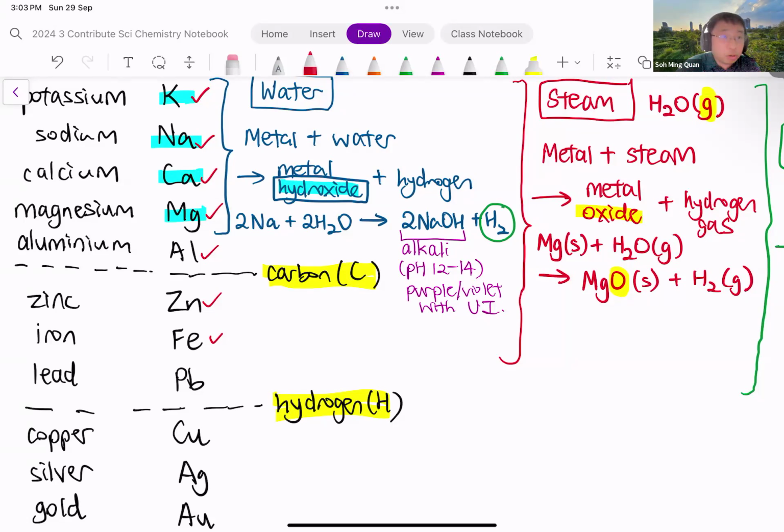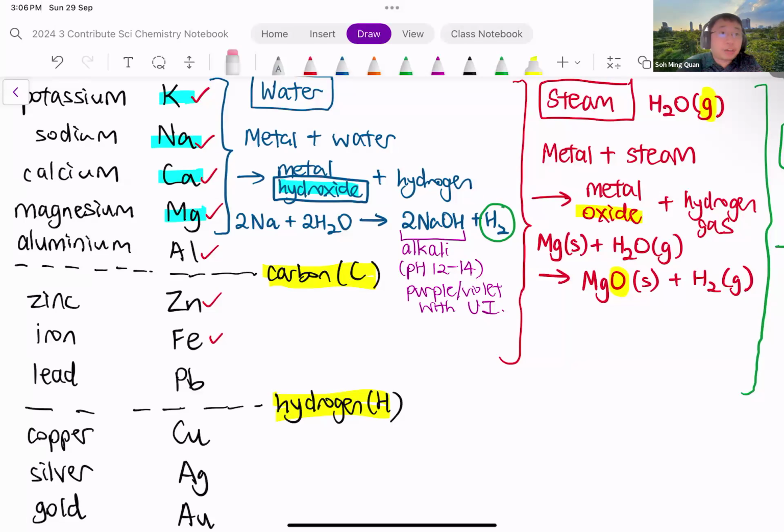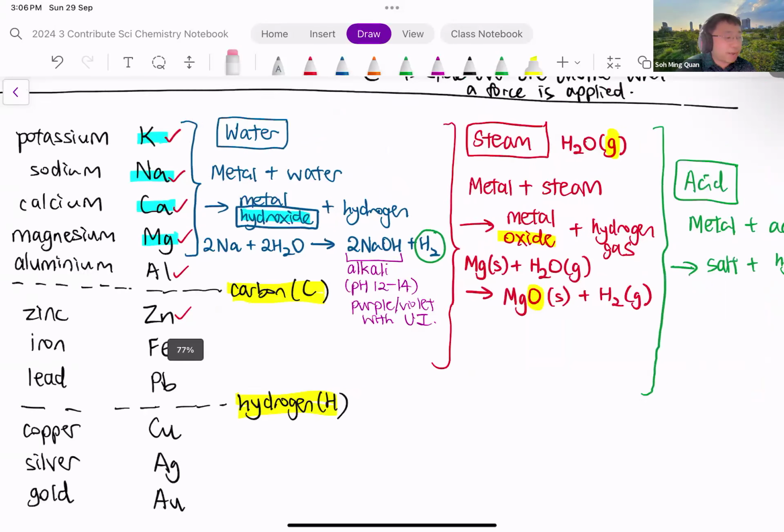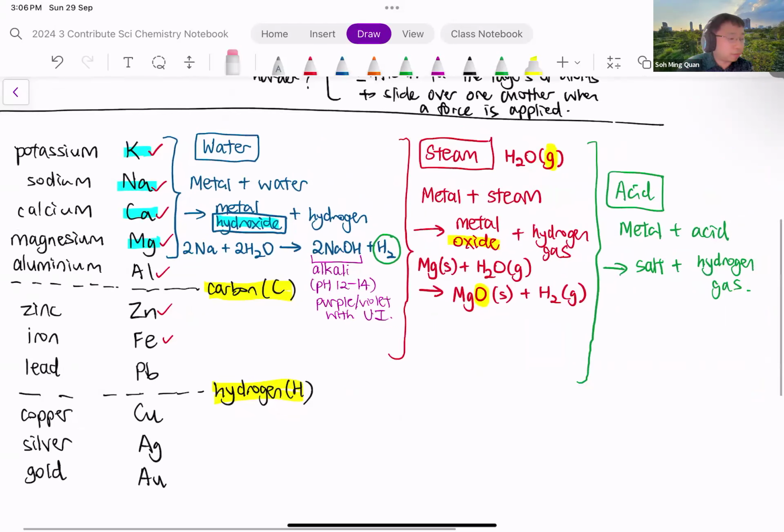Okay, so we need to know the metals from potassium all the way to iron are able to react with steam to form the metal oxide and hydrogen gas. Okay, so we have just covered the reactions of metals with water and metal with steam. So 2 reactions already. The third reaction is the reaction of metal with acid.